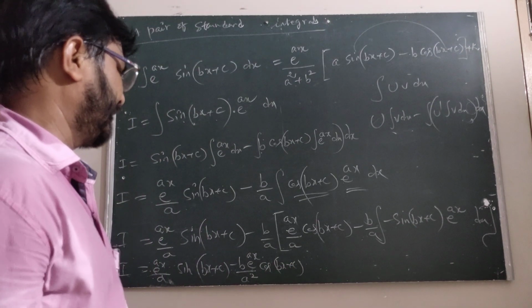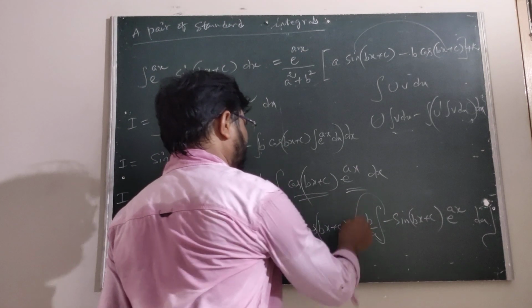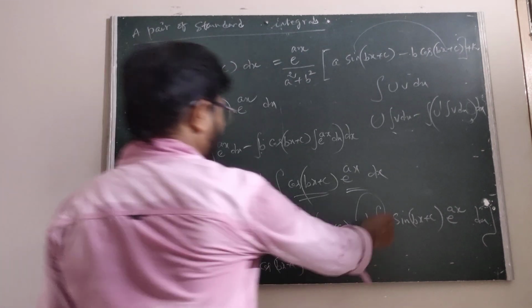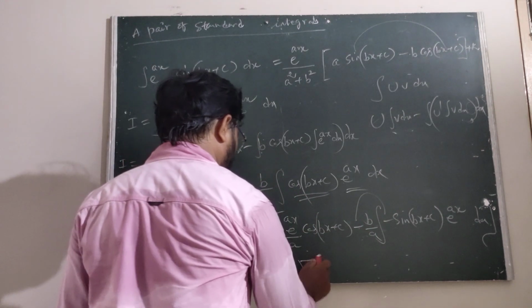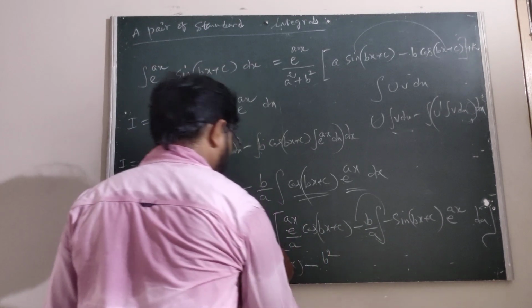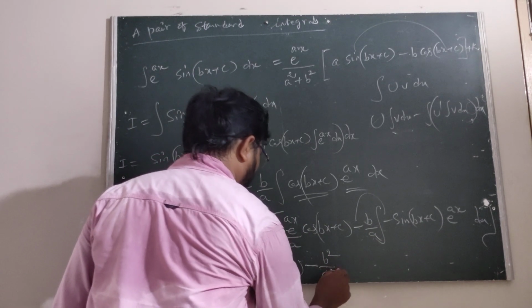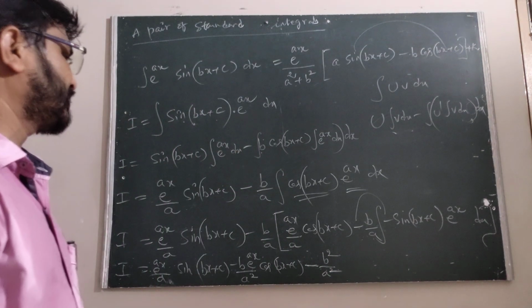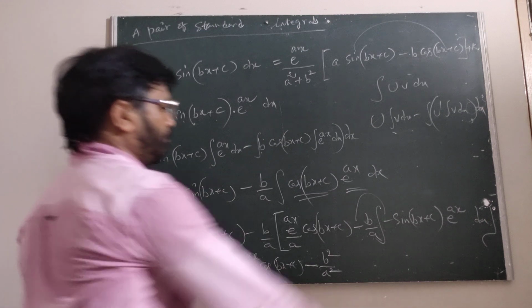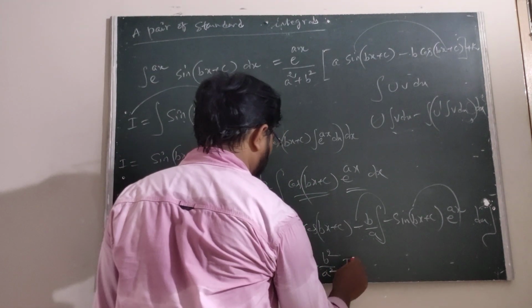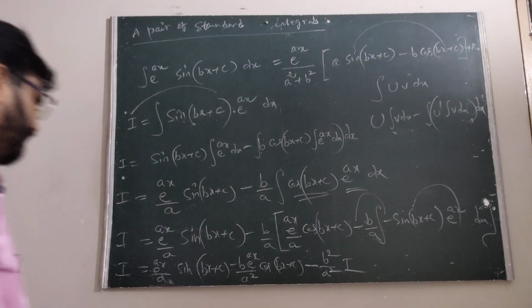Therefore, minus of minus is plus, so b square by a square into the sine of bx plus c into e power ax is the I. This is the I. Is it clear?